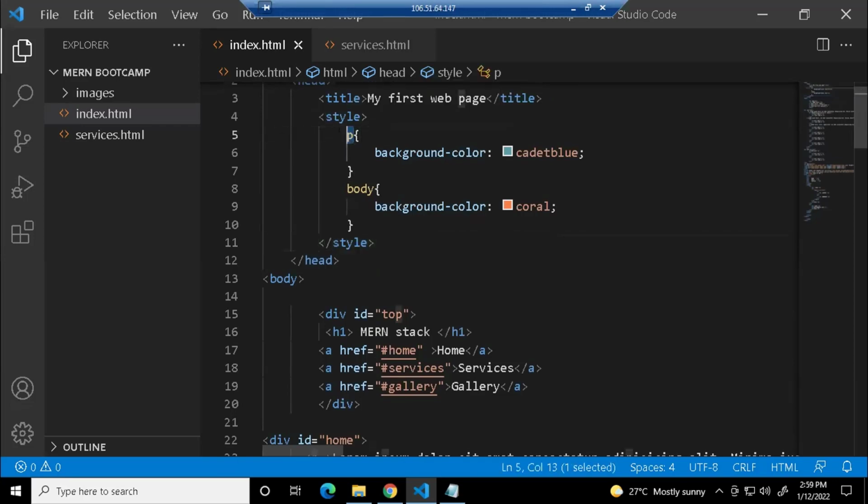When I say p is a tag, that is a tag name. So just give p and open curly braces. Why we give curly braces is that one tag can have several properties.